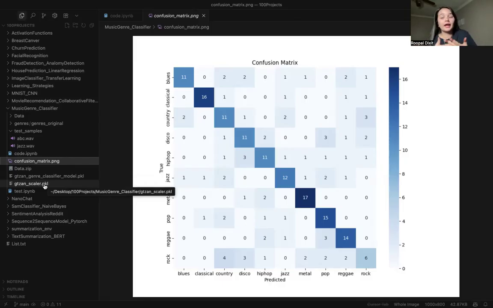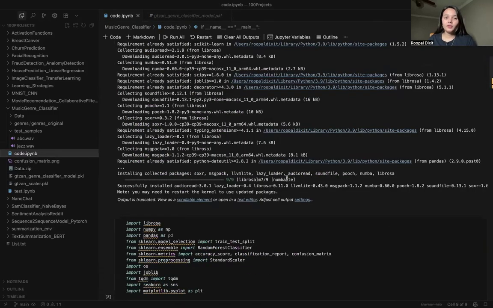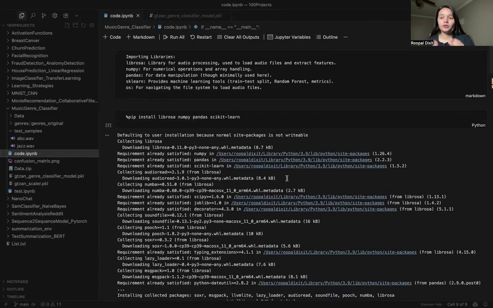If you want to implement a different algorithm instead of random forest, you want to do it with SVM, or a neural network or something else, you can use this pickle file directly. You can just load this file, implement different kinds of algorithms, and see what accuracy you are getting, if you are able to detect it very well. You don't have to load the original dataset again. You can use the scaled features and just move forward and train your models on different algorithms.